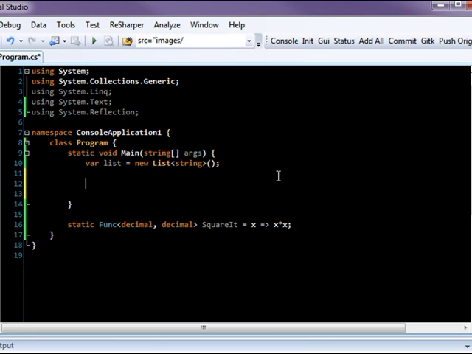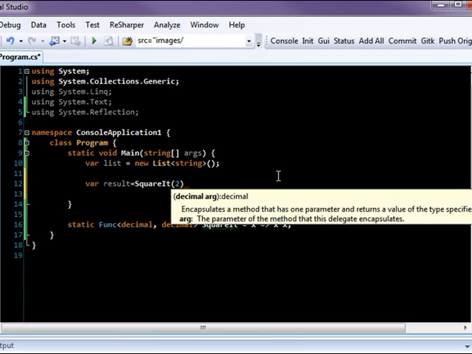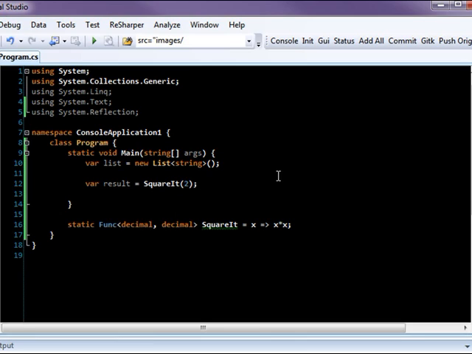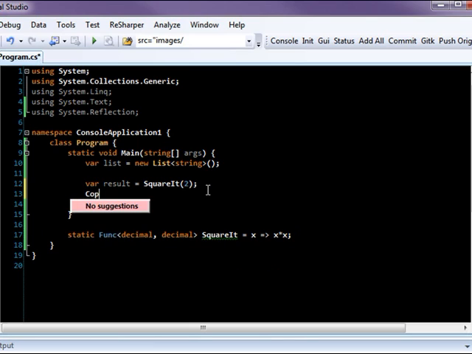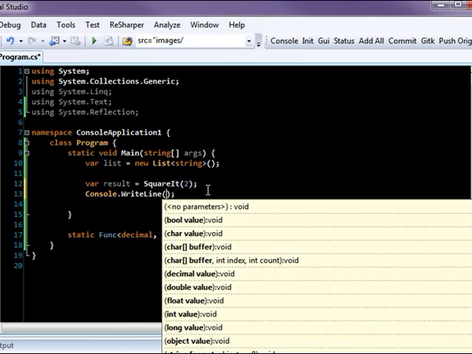I am just going to say var result equals squareIt. If you're wondering why it's static, it's because I'm using a console application here, and everything inside of the console app is static, so I had to make this static. You don't have to have static to have a function like this. Okay, so now I'm going to simply output the result to the console.